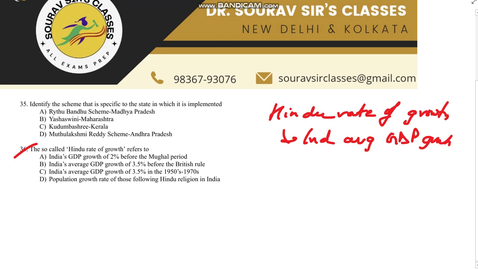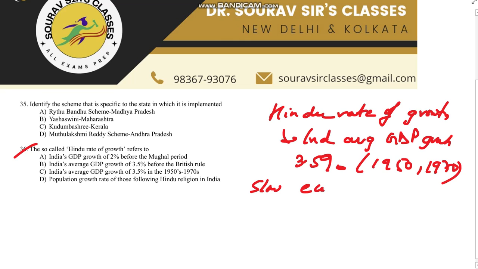And that is 3.5% during the period from 1950 to 1970. Okay, and this term was used pejoratively by economists to describe the slow economic growth rate. The slow economic growth rate, and during this time which was seen as a result of inefficient, means what are the reason of this? There might be some reasons.